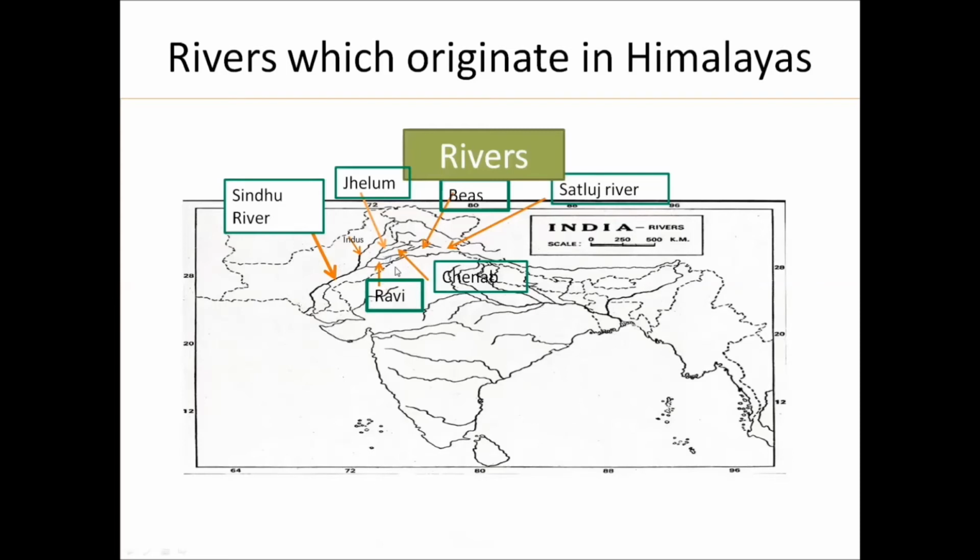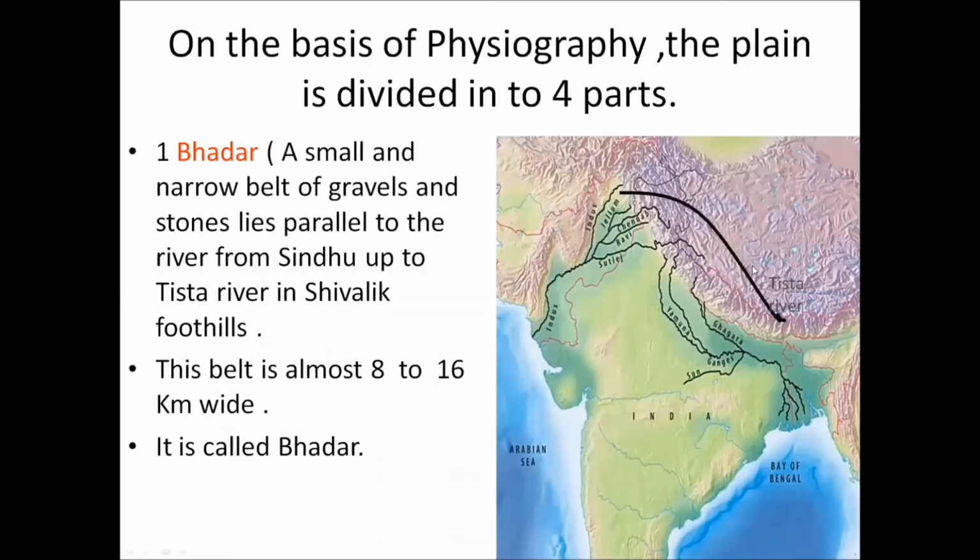Now, as we have talked about the rivers that pass through the region, we will talk about the physiography. On the basis of the physiography, the Great Northern Plain is divided into four parts: Bhadar, Tarai, Bangar, and Khadar. First we will continue with the Bhadar. What is Bhadar?